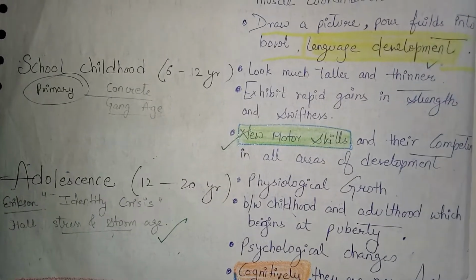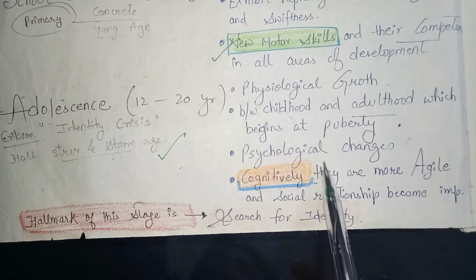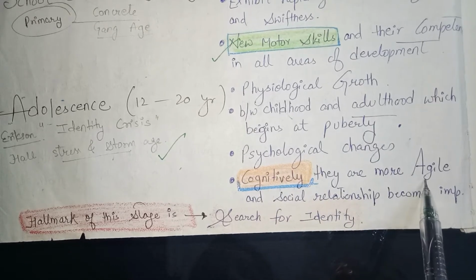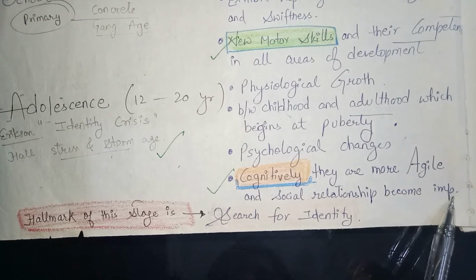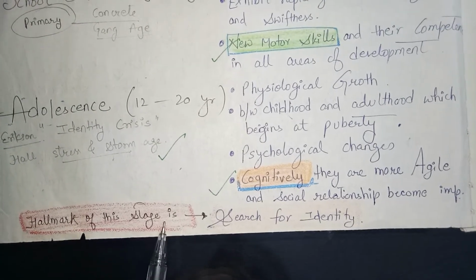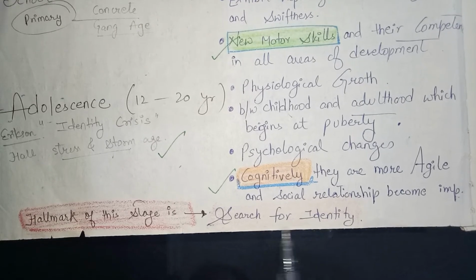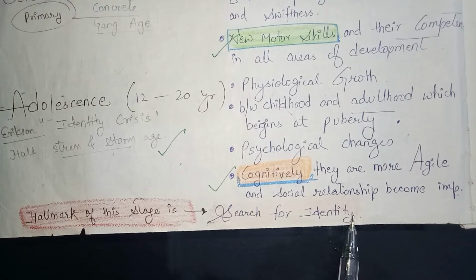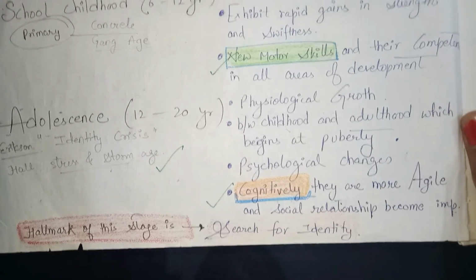Psychological changes. Cognitively, they are more alike, and social relationships become important. The hallmark of this stage is the search for identity. So the important question in this is the hallmark of this stage.